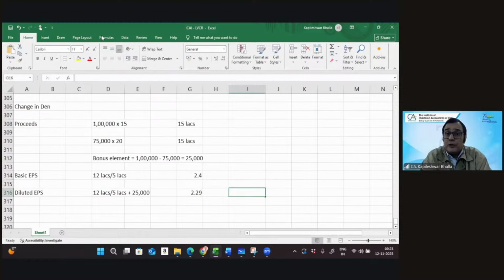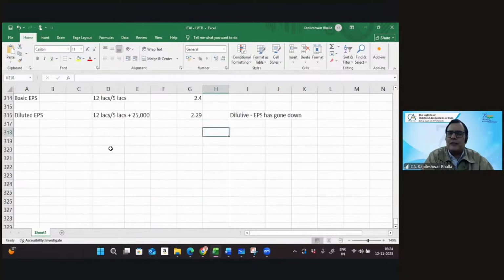So by the way, the quick question which comes to the mind is, in this particular case, can I say the EPS has fallen down? It proves it is diluted, and this is diluted EPS as well. It is absolutely diluted because EPS has gone down, and that proves the fact that it is undoubtedly dilutive in nature. So in terms of options, there is no change in numerator.